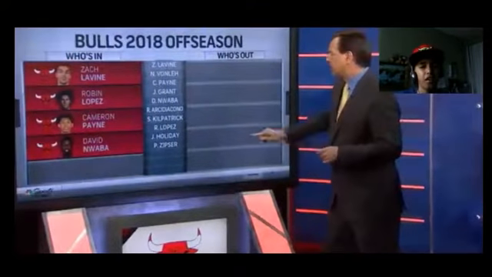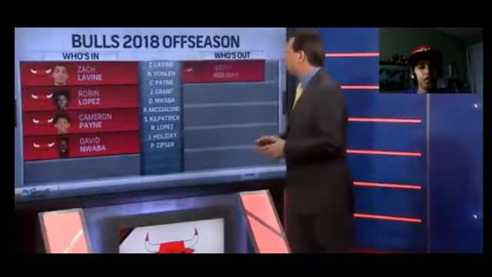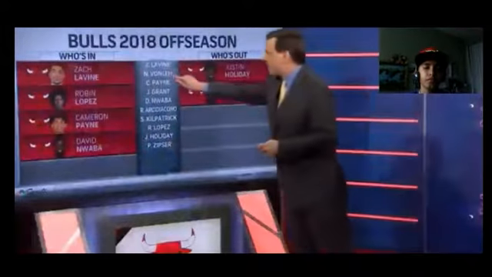Who's going to be out? Well, that could be Justin Holiday. They like his veteran presence. He might be useful to a contending team as a shooter off the bench. Jaren Grant could be moving on as well because he's now the third-string point guard. I don't think he's going to be too happy with that. And as for some of the defense guys, Noah Vonleh, Sean Kilpatrick, Paul Zipser, there's no room at the end. They'll have to go elsewhere.